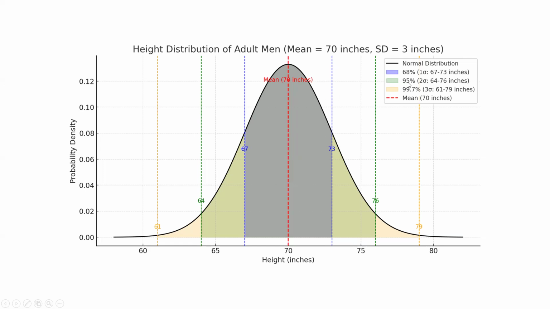Then we have 95% of the data, the green line, which is two standard deviations. And 99.7% is the yellow line, within three standard deviations, where the range is 61 to 79, and this is the mean. This is how the empirical rule tells us about normally distributed data.